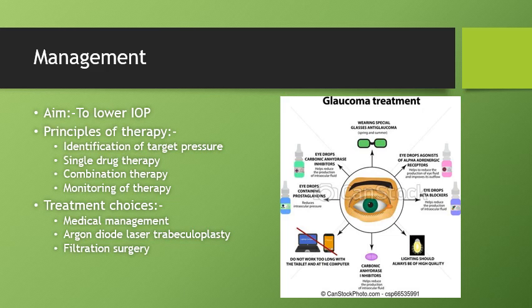The carbonic anhydrase inhibitors inhibit the enzyme carbonic anhydrase and then reduce aqueous humor production and thereby lower the IOP. The carbonic anhydrase inhibitors are acetazolamide, dorzolamide, brinzolamide. The systemic carbonic anhydrase inhibitor is acetazolamide, and the topical drugs which we usually give are dorzolamide and brinzolamide. Acetazolamide is given as an oral or IV preparation which decreases the IOP by 15 to 20%.